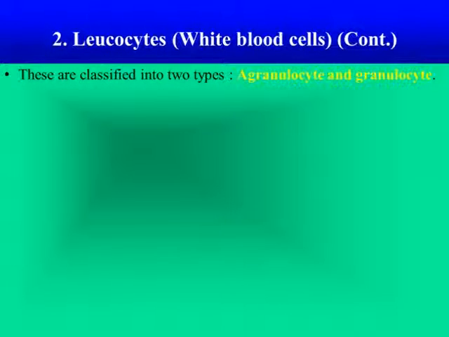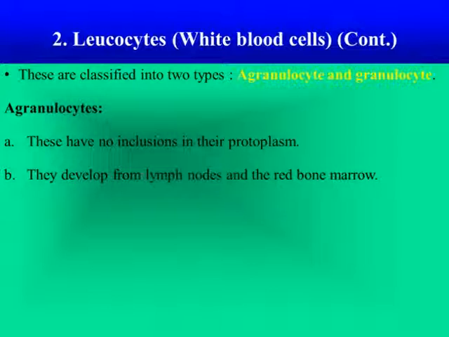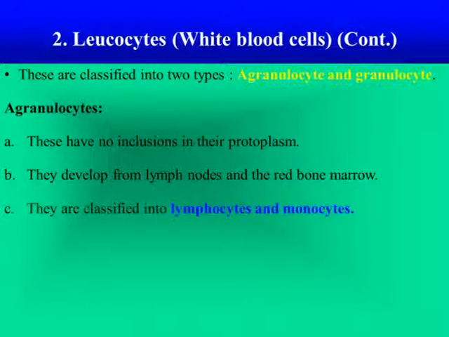These are classified into two types, agranulocytes and granulocytes. First of all, agranulocytes are without granules in their cytoplasm. These have no inclusions in their protoplasm. They develop from lymph nodes and the red bone marrow, and are classified into lymphocytes and monocytes. And WBCs can change their shape like an amoeba.